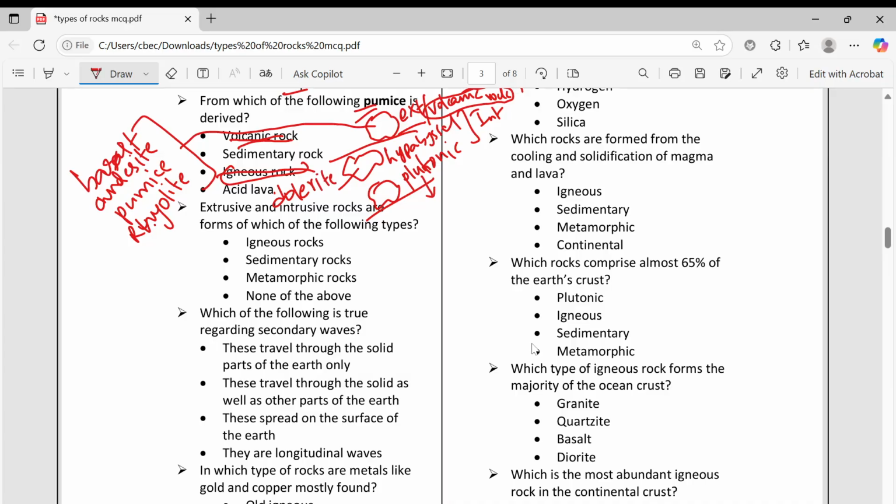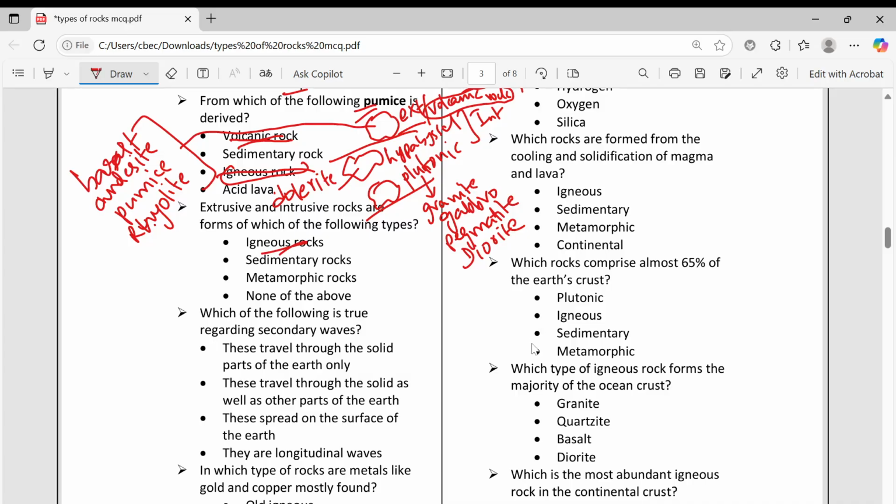And plutonic at great depth: granite, then gabbro, then pegmatite, then diorite. This is a very important classification of extrusive and intrusive rocks. These are igneous rocks.